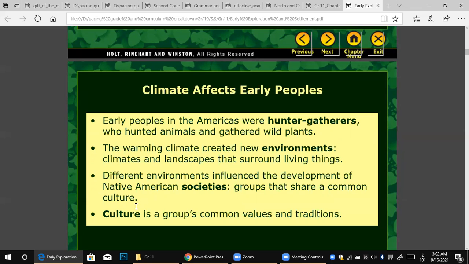Number three, different environments influenced the development of Native American societies, groups that share a common culture. The last one, culture means a group's common values and traditions.